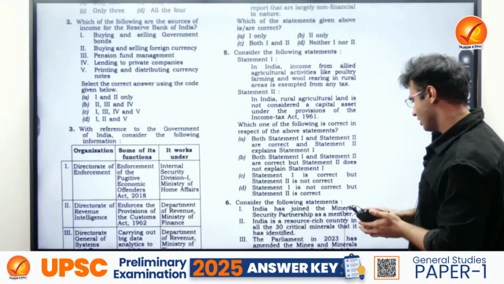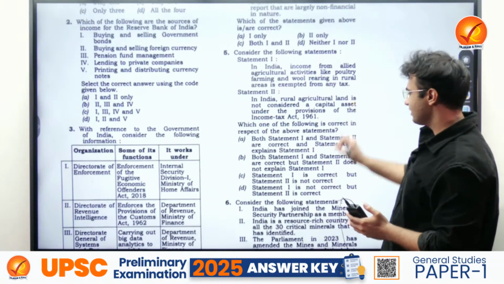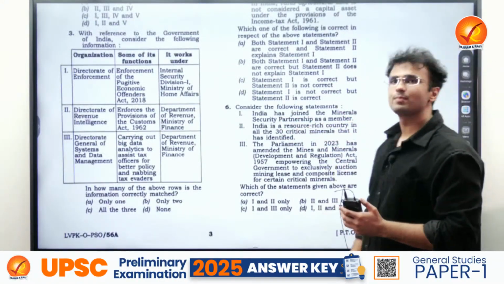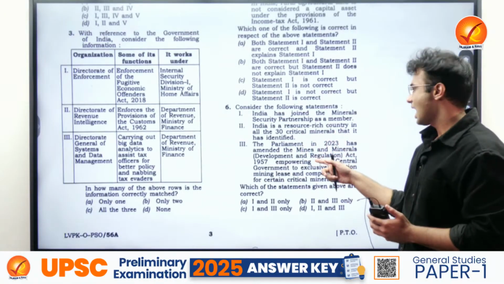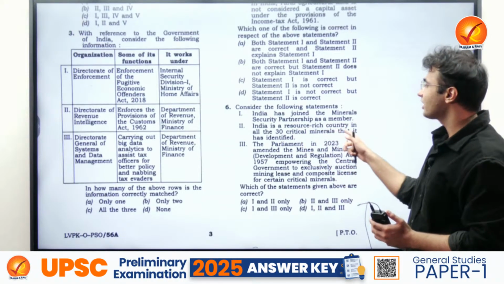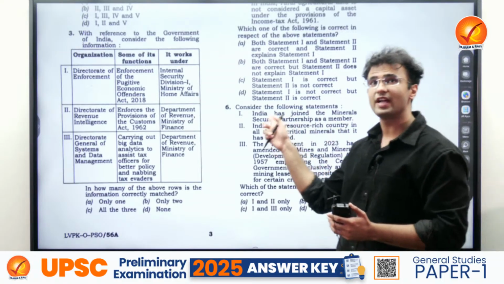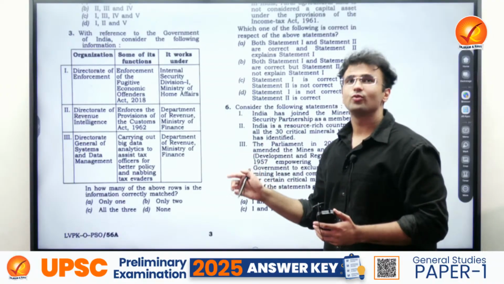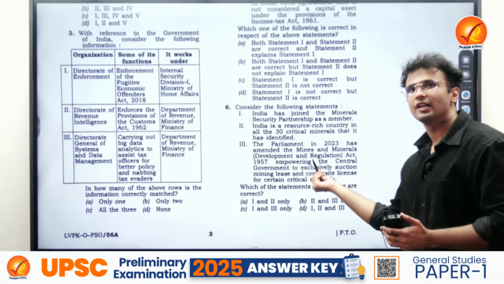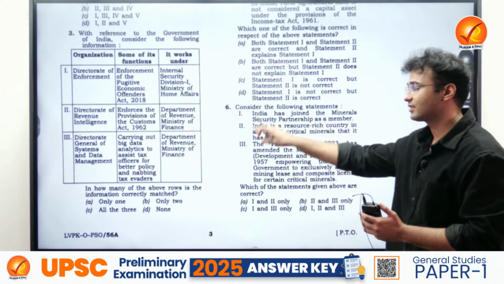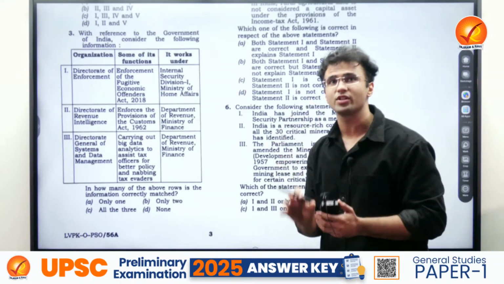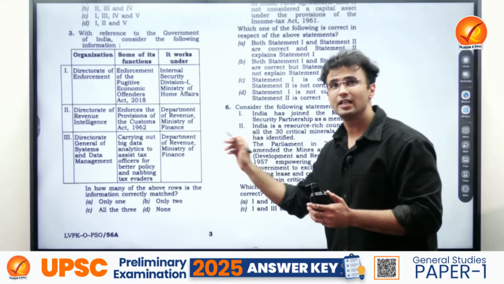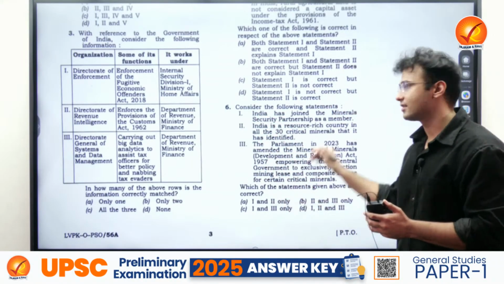Now the next, the 6th question, was a pretty easy question: that India has joined the Minerals Security Partnership (MSP) as a member, and India is a resource-rich country in all the 30 critical minerals. So we have notified the 30 critical minerals under our statute, that it has identified. So no, it is not resource-rich in all the 30 critical minerals, right? So this could have been easily answered. Such questions are given as bonus questions, easy questions, so that if you know just one statement, you are easily able to eliminate it and get to the right answer.